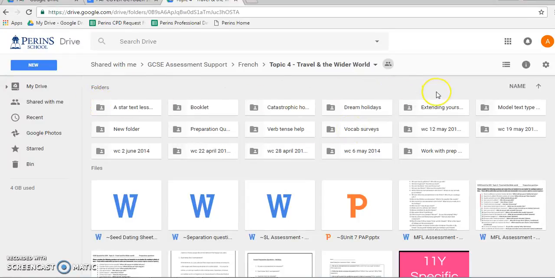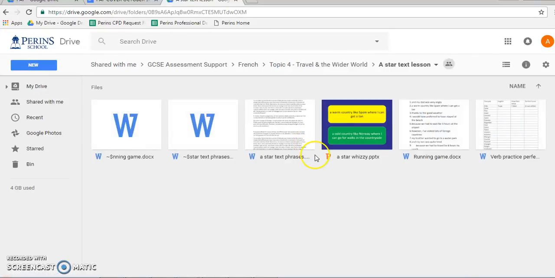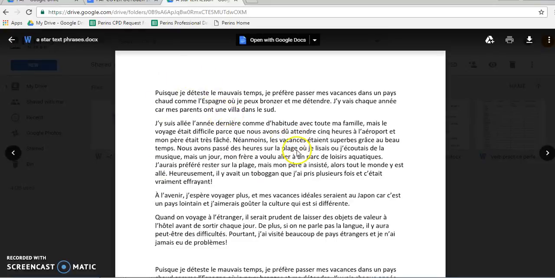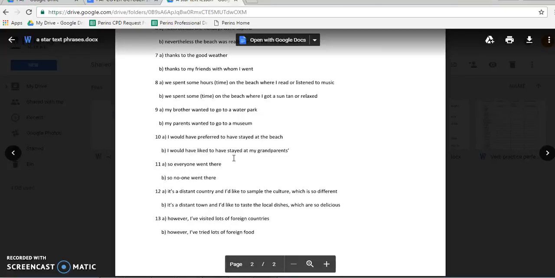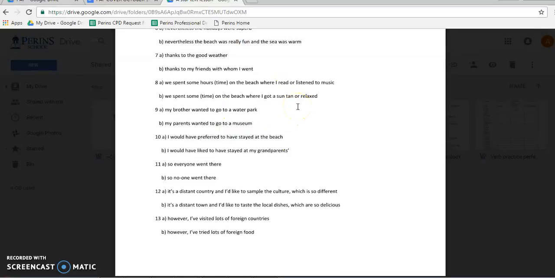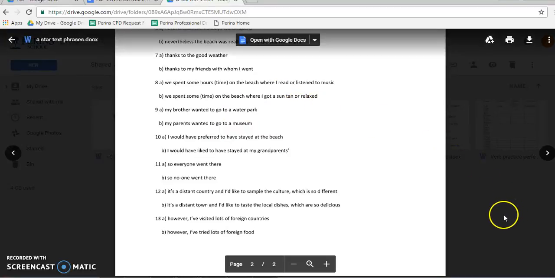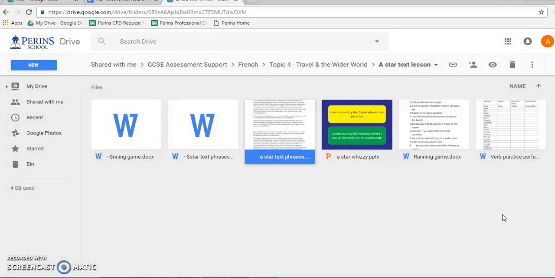Now, the things that I think you should be looking at in this lesson actually start with A, B, C, D, and E. So the A-Star Text lesson, which I want you to make sure that you're using to go through all of the resources that I used during the lesson or two that we spent on that, is all in here. So the A-Star Text phrases, for example: we've got the text here, and then underneath the text we've also got the phrases that we were going to try to get out of it. And I will go through that sheet with you in the next lesson that I am with you. I actually set a reminder for that to make sure that I remember.